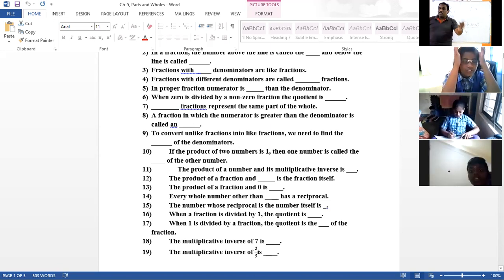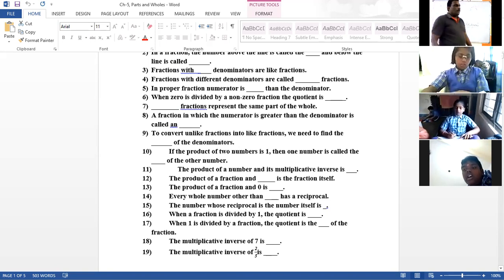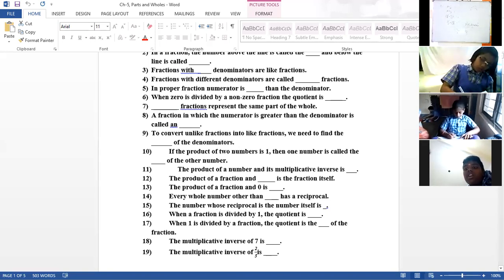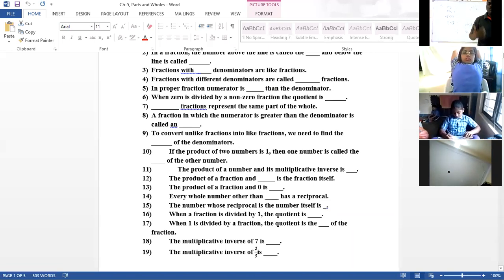In mathematics, it is reciprocal. Whenever a number is multiplied by its reciprocal, they get cancelled and you will get 1. Got my point? So the answer is the reciprocal of the other number. There is one more name that you will get in 6th and 7th class.